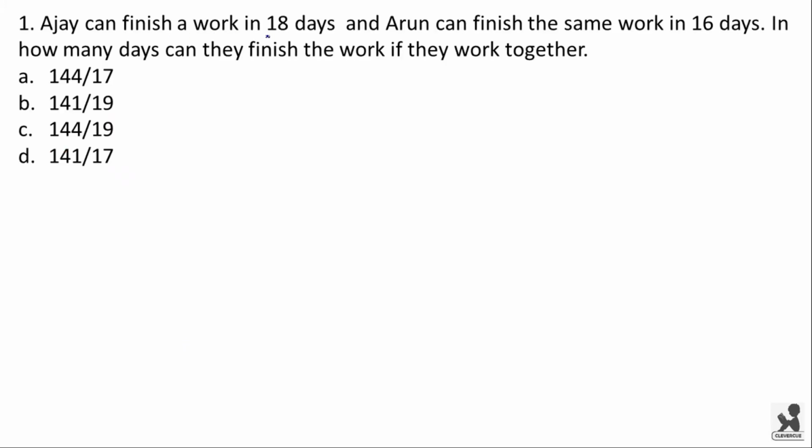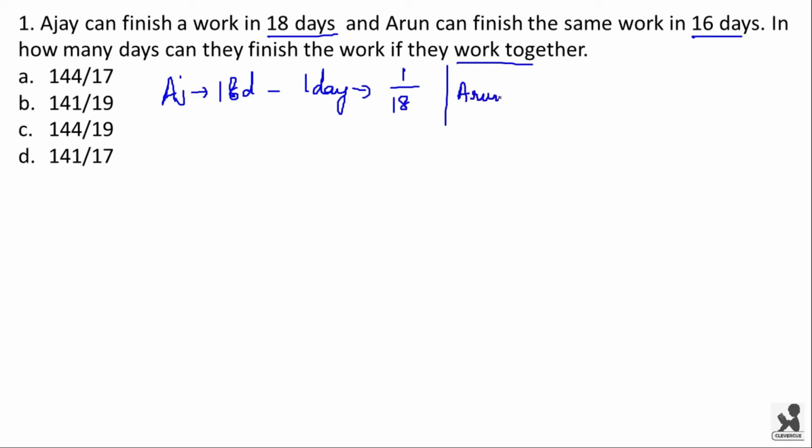Ajay can finish a work in 18 days and Arun can finish the same work in 16 days. In how many days can they finish the work if they work together? The conventional method to solve this problem is, if Ajay takes 18 days to finish the work, in one day he can finish 1 by 18th part of the work. Similarly, for Arun, if he takes 16 days to finish a work, then in one day he can finish 1 by 16th part of the work.